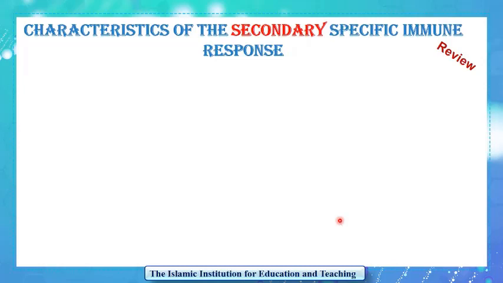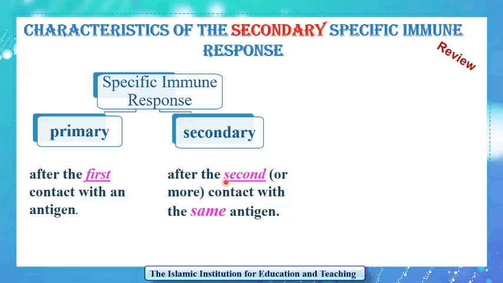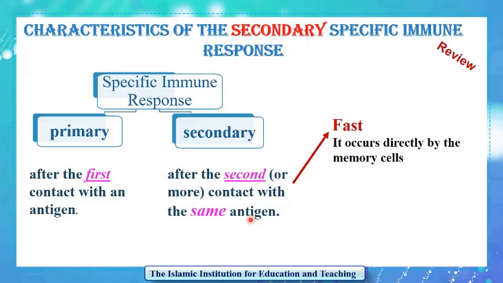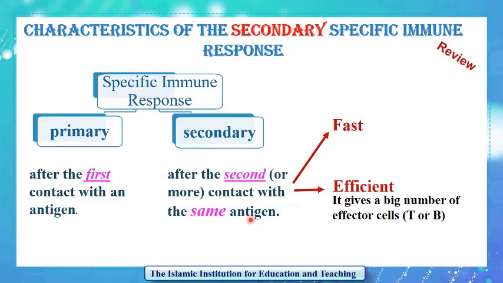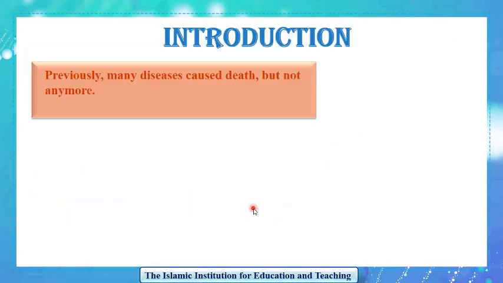Let us make revision. We have said that the specific immune response is primary if it occurs after the first contact with an antigen, while it is secondary if it occurs after the second contact or more contacts with the same antigen. The secondary immune response is fast because it occurs directly by the memory cells, efficient because it gives a big number of effector T or B cells, and durable or long-lasting because it lasts for a longer time.